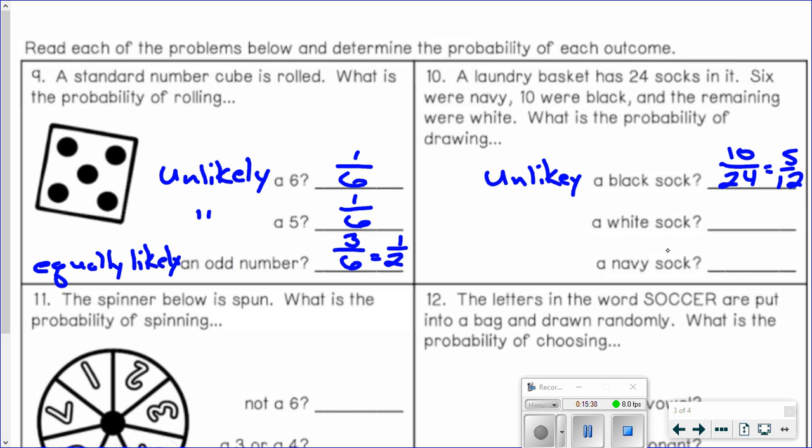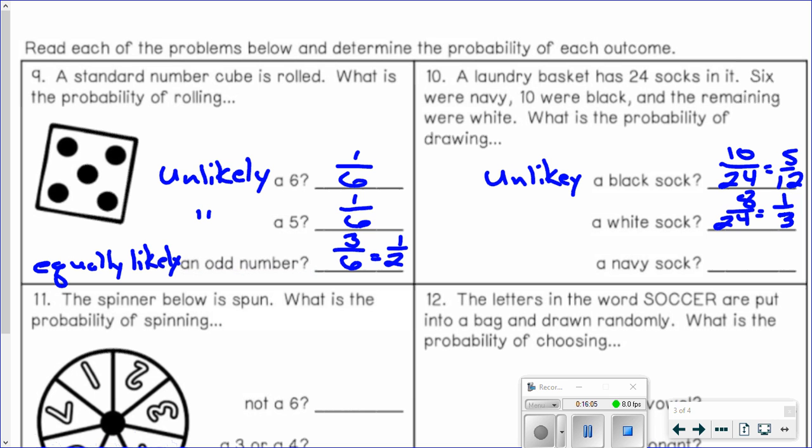All right, what about a white sock? Let's see. The remaining were white. Let's figure out how many were white. So there's 6 navy, 10 black. So 6 plus 10 is 16. So subtract that from 24. And that means that there are 8 white socks out of 24 total socks.